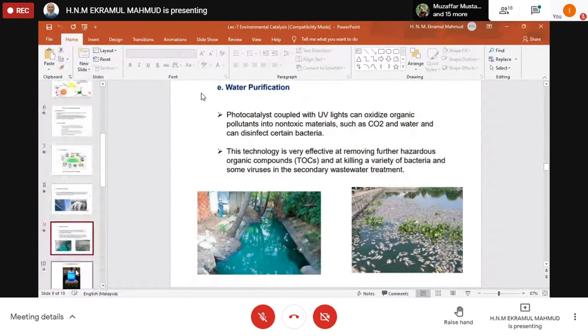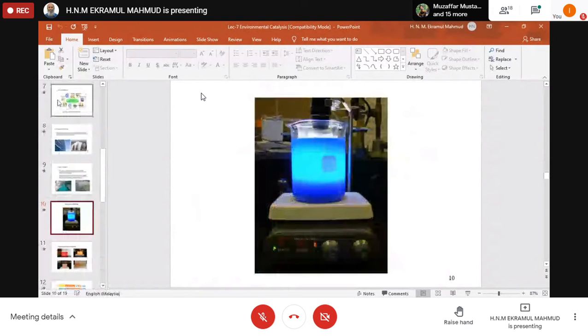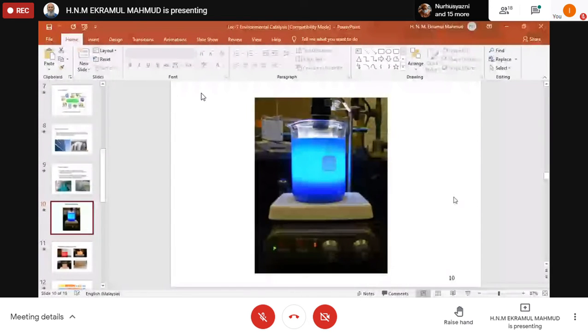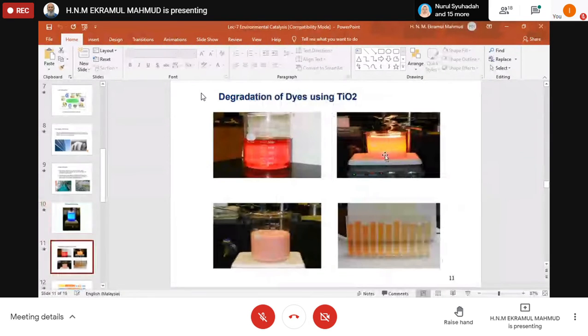Now, how it does this type of thing, we have heard the story of that. Now the mechanism is different, right? So we see that this is your photochemical reaction. Okay, we are degrading dyes using TiO2 catalyst, that is photocatalyst. TiO2 in presence of light, it must be working in presence of light.